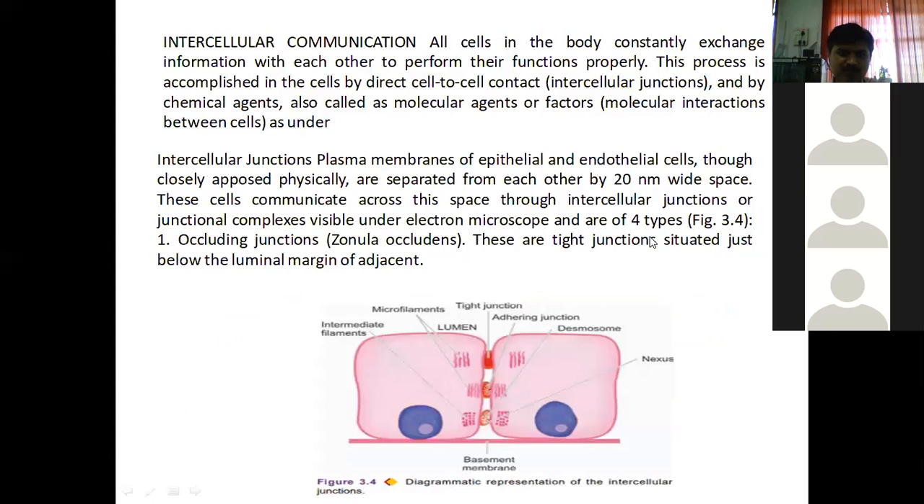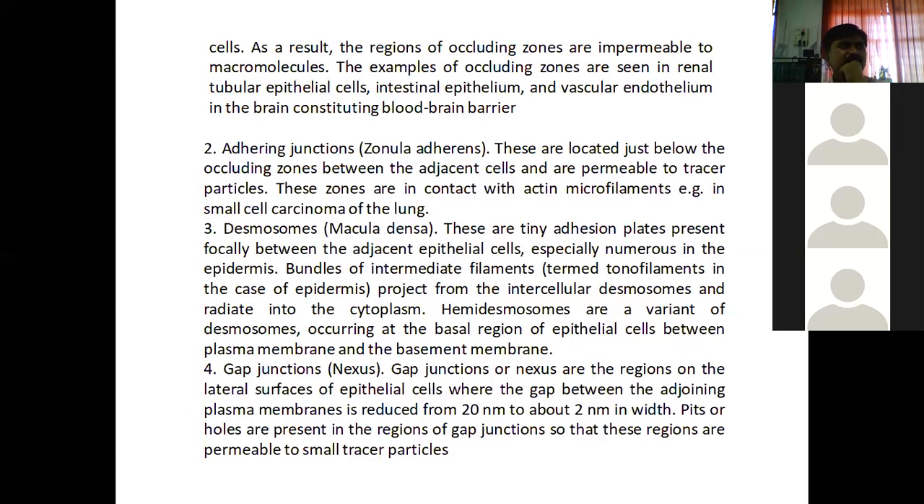The four different types of intercellular junctions they have given here. I hope all are clear to you. First, occluding junction or zonula occludens. Second one is adhering junctions or zonula adherens. Third one is desmosomes, and the fourth one is gap junctions or nexus. Clear to you? All four junctions.